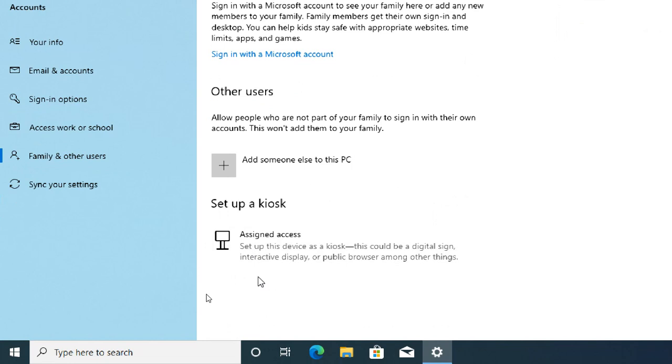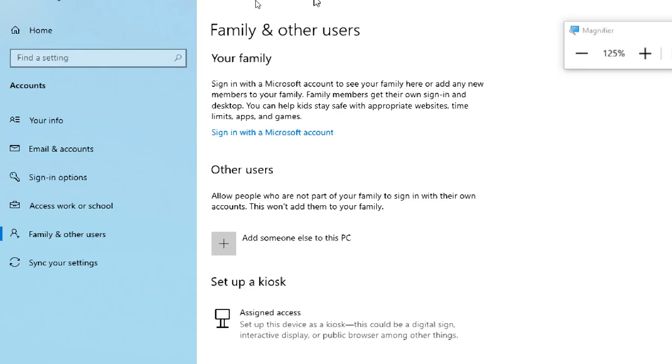There is an option, assigned access, to set up the device as a kiosk, which would digitally sign, interact, or display the public browser, among other things. A new setup has come up again. If you want to add an account, you have to go to add someone else to this PC. This is how we can add it.